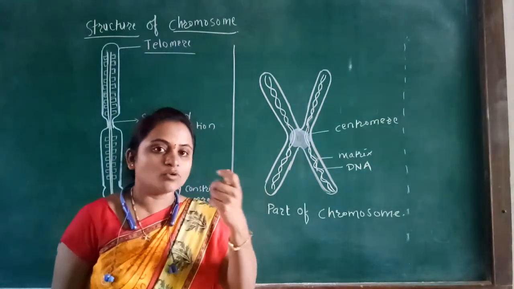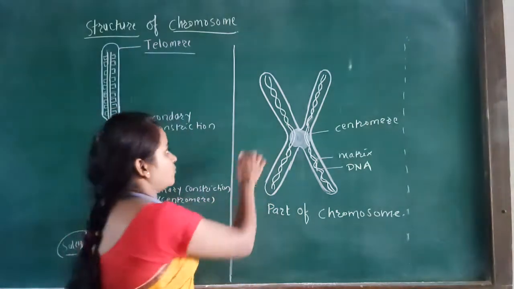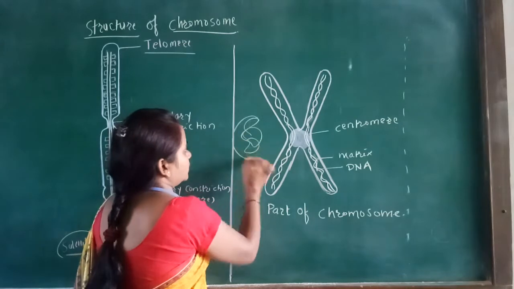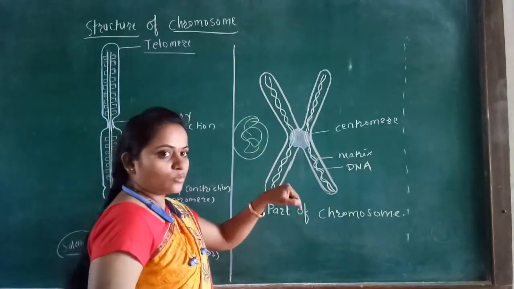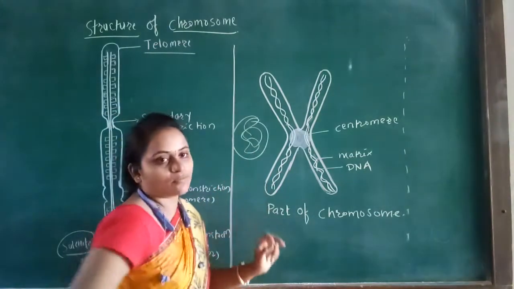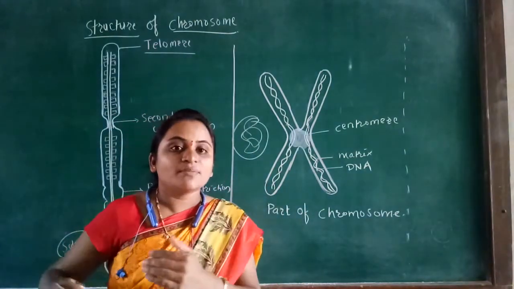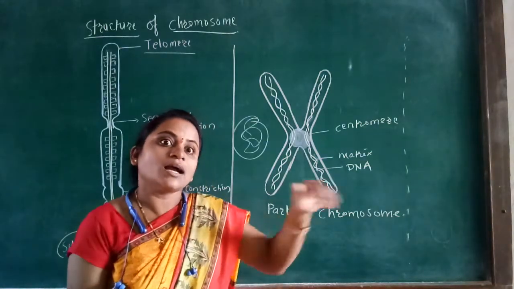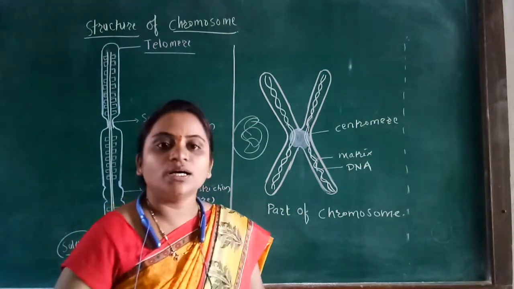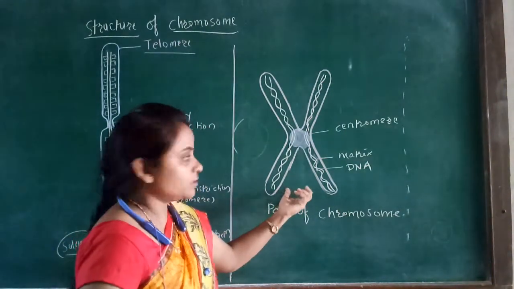Firstly, the chromosome is present inside the nucleus in a network form. After cell division, at the metaphase stage, it is in a condensed form and forms a rod-like structure.